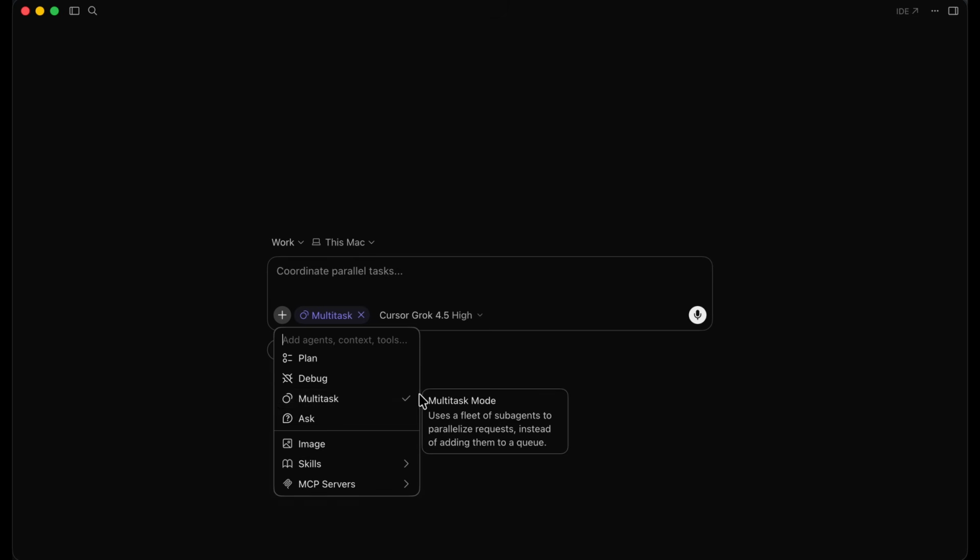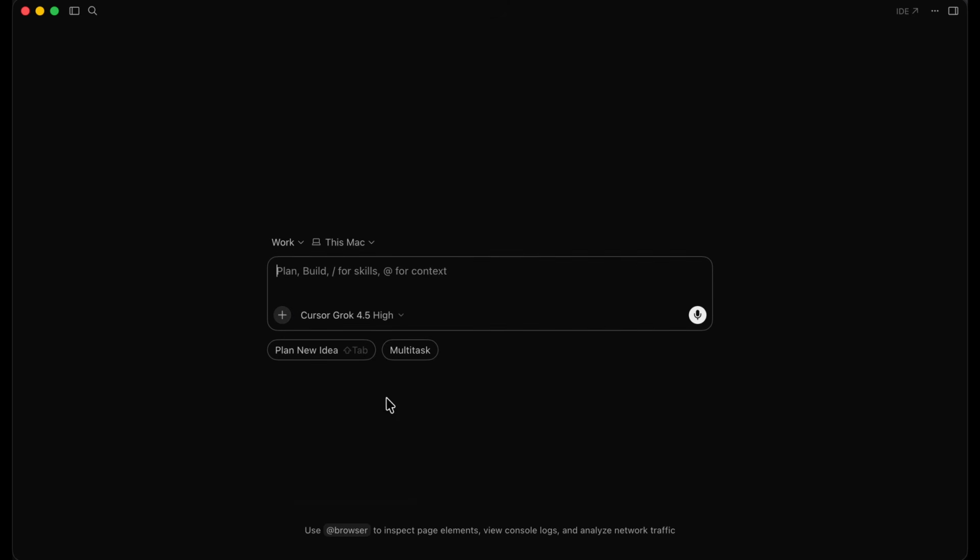And by parallelize requests, it means that let's say I give 3 tasks to the AI. Now, instead of doing them one after another, one agent is going to do one task, another agent is going to do another task, and the third agent is going to do the third task. And they're going to do it all in parallel at the same time. So it's not one agent goes after the other doing different tasks. It's all of the agents working simultaneously on their own respective tasks. So that's what multitask mode is.